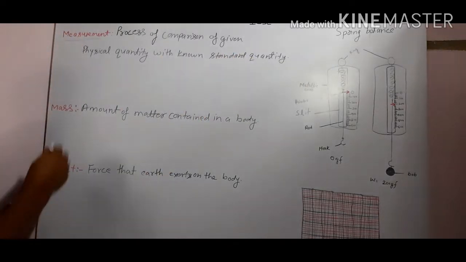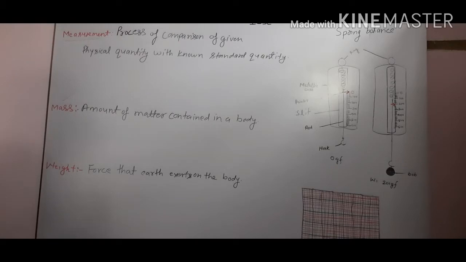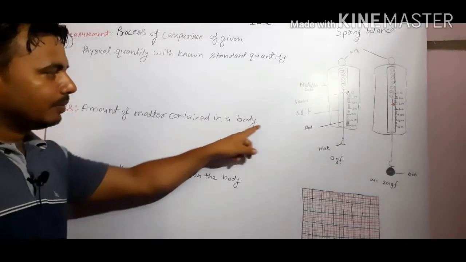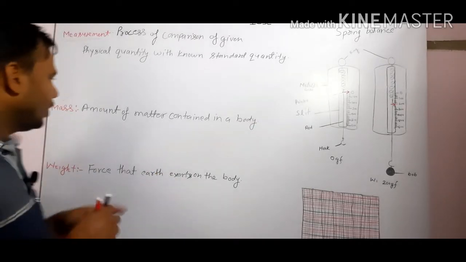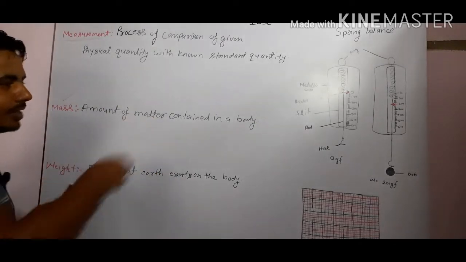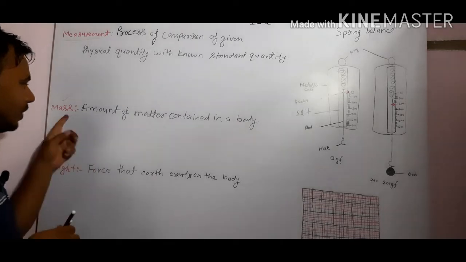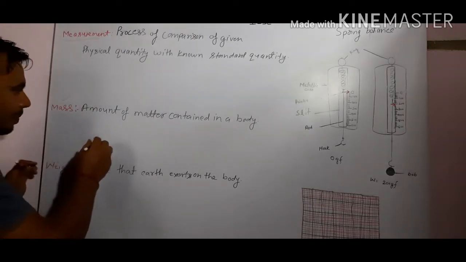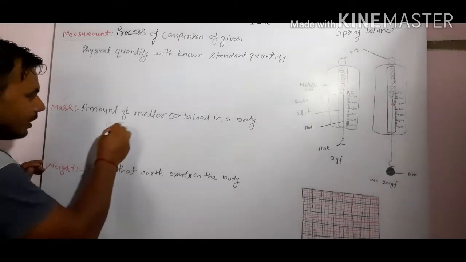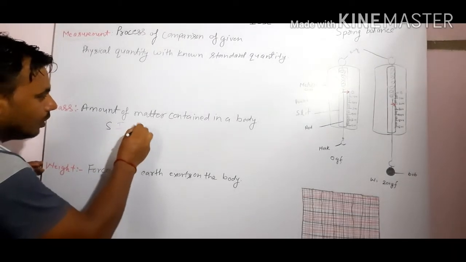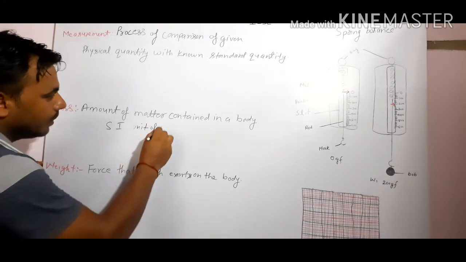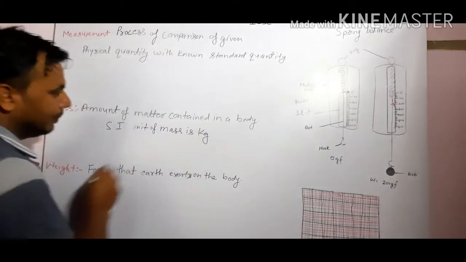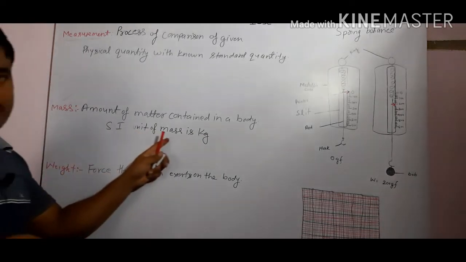So next thing is mass. What is mass? The amount of matter contained in a body is called the mass. If the amount of matter is more, mass will be more, and if the amount of matter is less, mass will be less. What is the SI unit of mass? The SI unit of mass is kilogram.